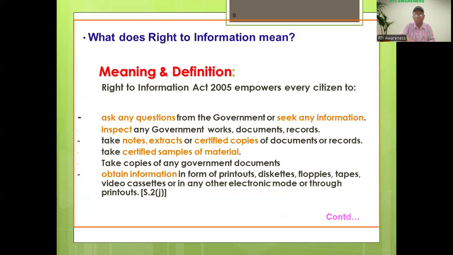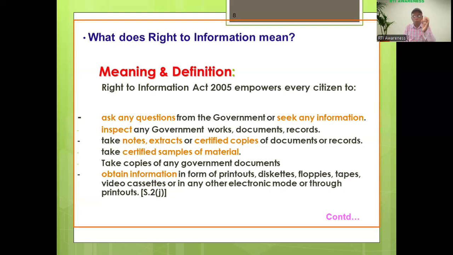Then next we shall discuss the meaning and definition of this RTI. So the Right to Information Act 2005 empowers all the citizens of India. What is that? They can seek any information from a public authority, from the government. They can ask any question. Then next, they can inspect any government works, documents, and records, whatever they have in their public authority. This is the meaning and definition.